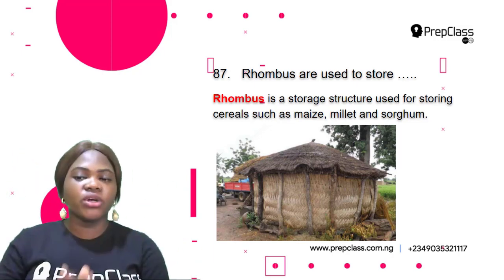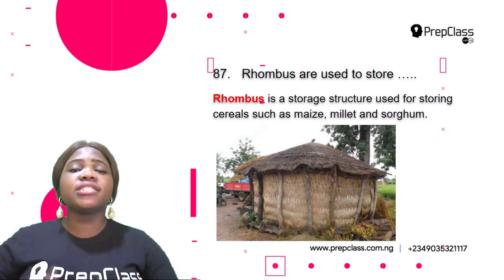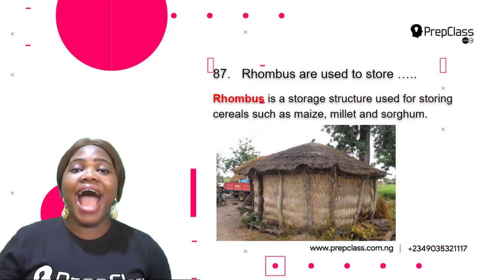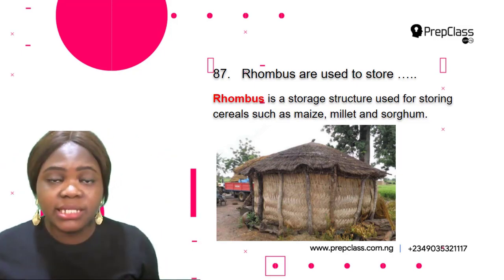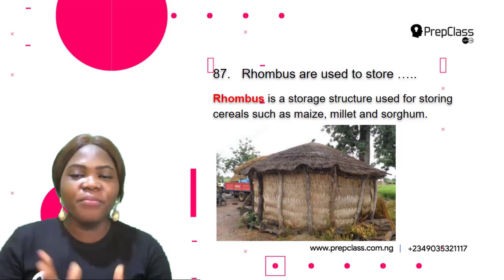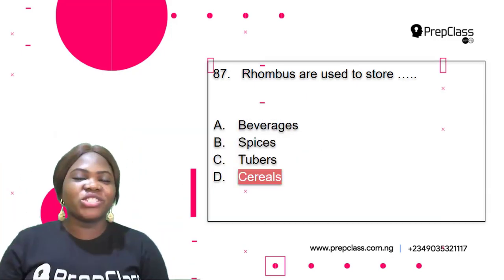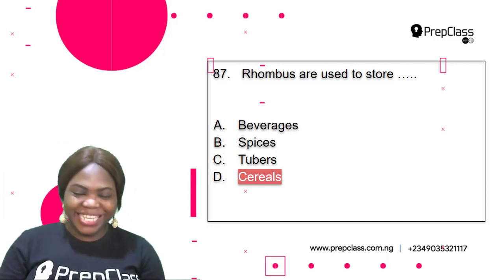So why do we use rhombus to store our cereals? This is to keep the cereals away from insects and rodents that may cause damage to the cereals. Okay, so rhombus is used to store cereals. So the correct option is option D.